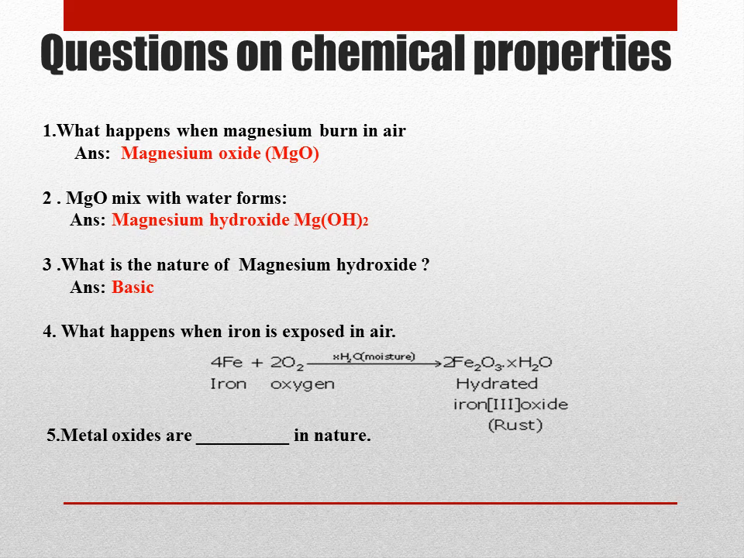Next, same as magnesium, if you keep iron exposed in air, then what will happen? It forms rust. And what is the equation? Iron plus O2 forms hydrated iron oxide, and that is called rust. And can you tell me the nature of all these metals? They are always and always basic in nature, meaning they turn red litmus paper blue.